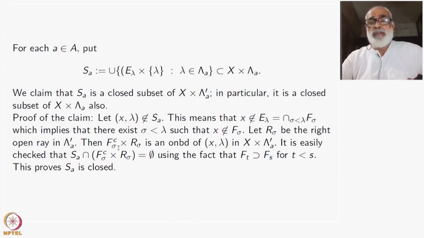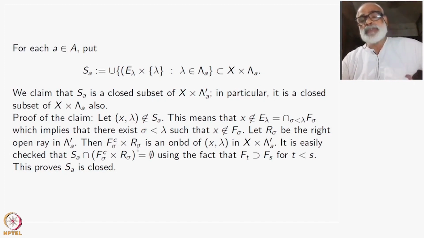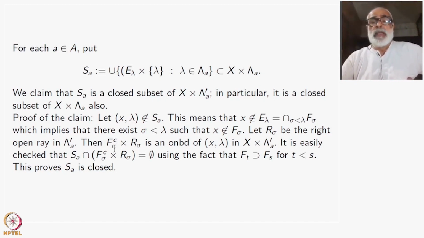Then F sigma is a closed subset, so F sigma complement cross R sigma will be an open subset. F sigma complement contains X because X is not in F sigma, and R sigma is an open subset which contains lambda. So this is a neighborhood of X lambda in X cross lambda A prime.